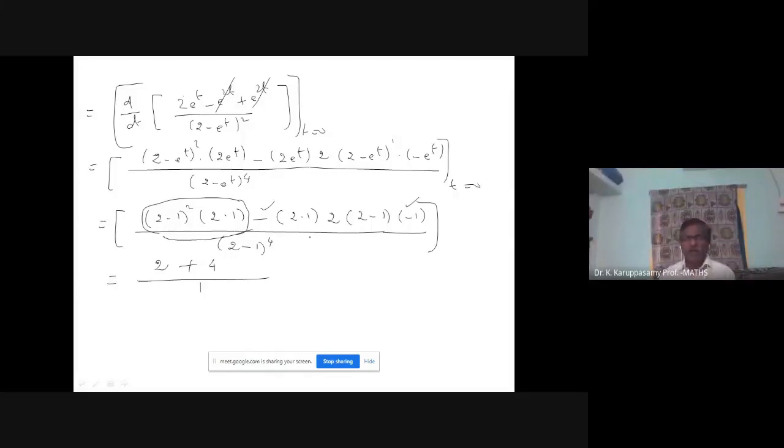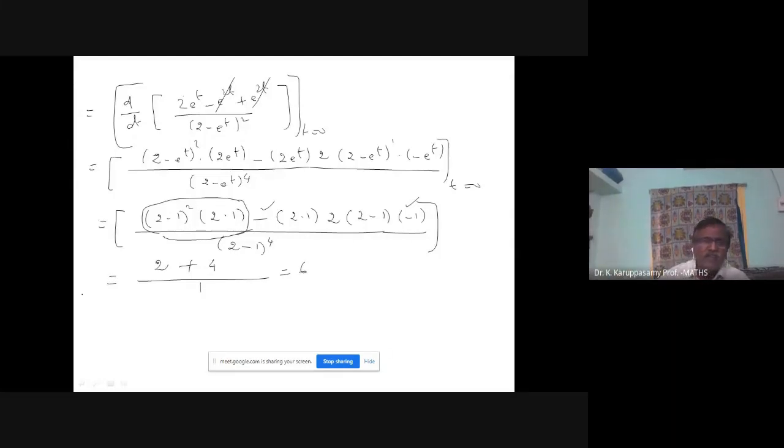I will explain once again. If you substitute e power t equal to 1 at t equal to 0, the denominator is (2 minus 1) power 4. Wherever e power t, e power 0 value is 1. So (2 minus 1) whole square, 2 into 1, minus 2 into 1 into 2, (2 minus 1) into minus 1. Now multiply. The first term is 1 into 2, 2. Here 2 into 2 into 1 means 4. The minus into minus becomes plus. So your mu2 dash answer is 6.